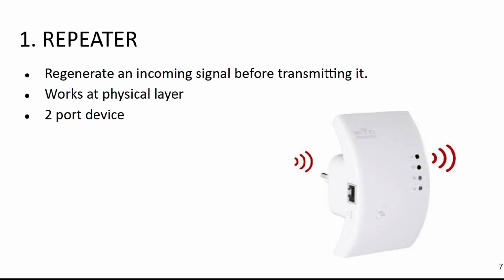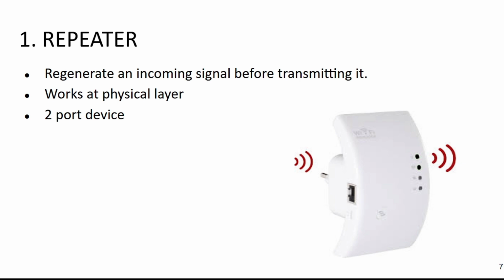In this figure we can see that this is a two-port device, and the repeater receives the incoming signal and transmits it. When a signal is transmitted over a long distance, the network signals may not be stable, and there is a chance of dropping data packets. When the signals become weak, the repeater copies the data and regenerates it, and after that transmits the data to the destination. Therefore no packets are lost.